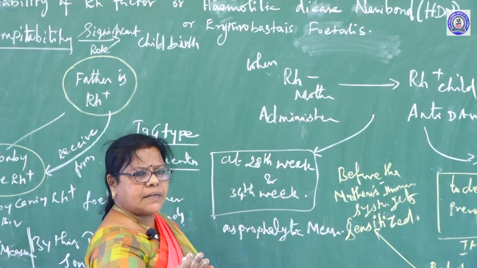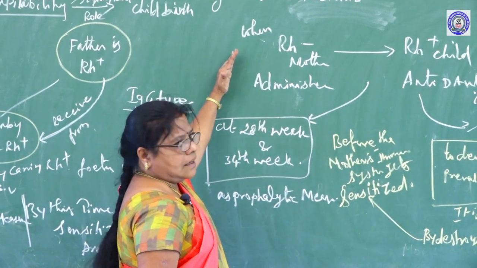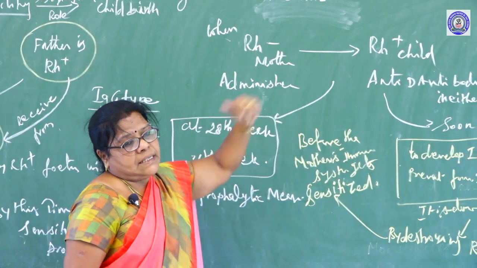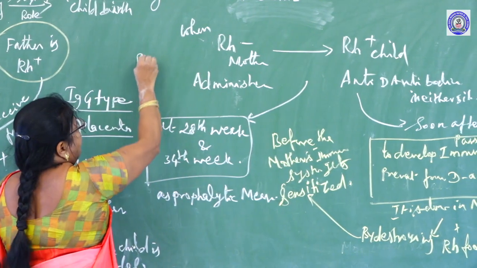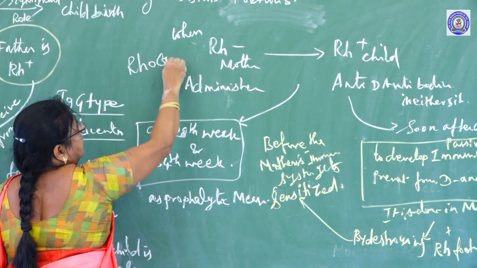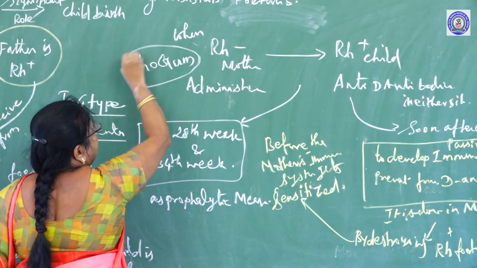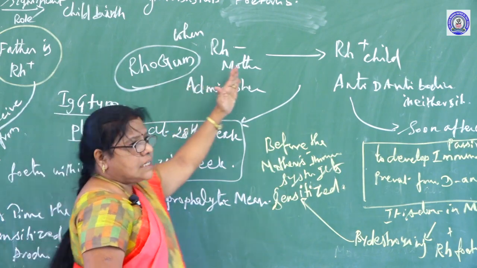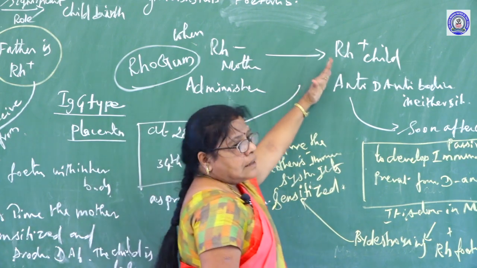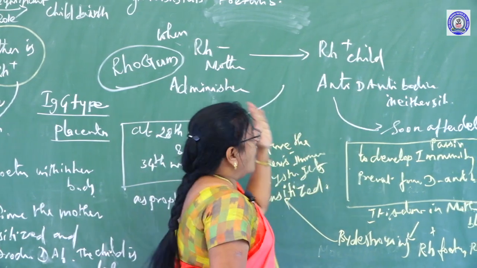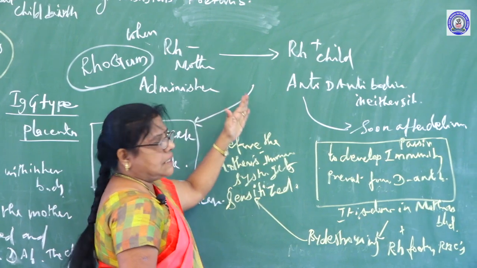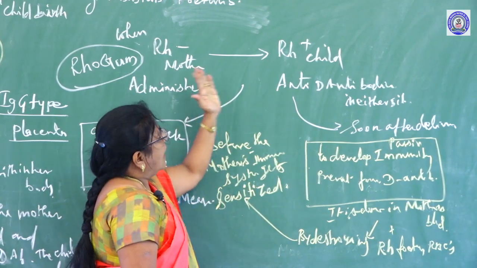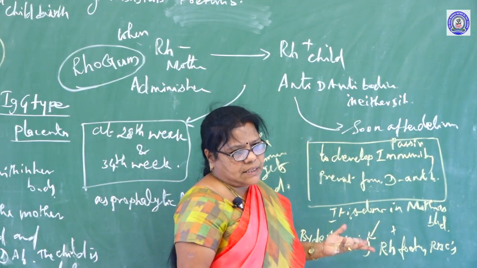Okay, how can we prevent this disease? By some medicines. The medicine name is Rhogam. This Rhogam medicine contains a large amount of anti-D antibodies. When an Rh negative mother carries an Rh positive child, anti-D antibodies should be given in two situations.